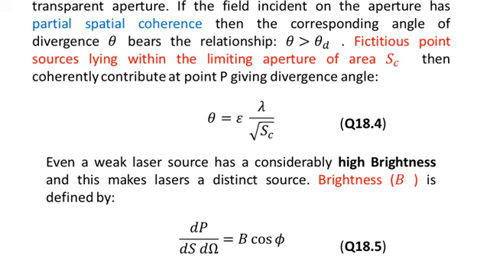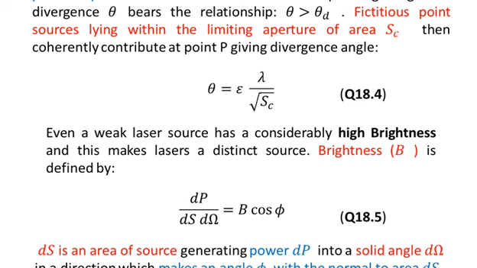So you see that here we have considered partial spatial coherence of the beam with a divergence theta d, and the area of coherence is SC, and then the divergence angle for such a beam is given by equation 18.4, that is theta is equal to epsilon times lambda divided by the square root of SC. Even a weak laser source has a considerably high brightness, and this makes lasers a distinct source.